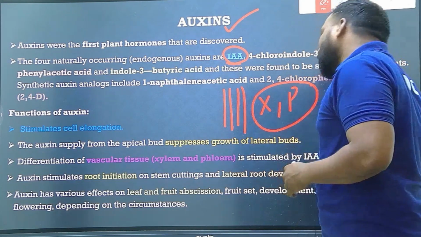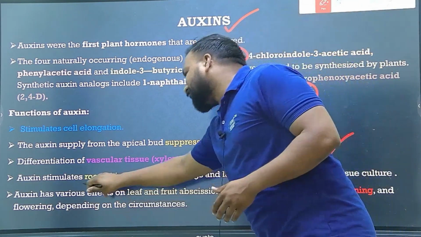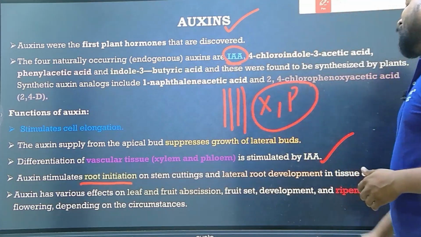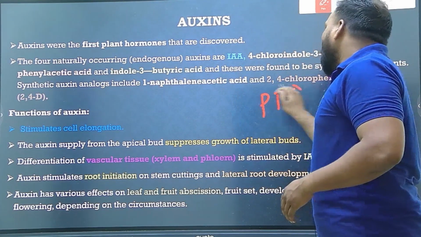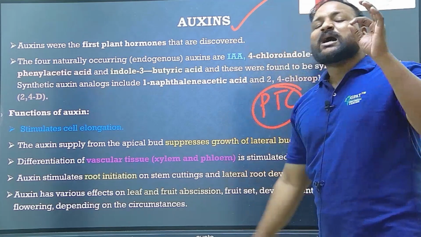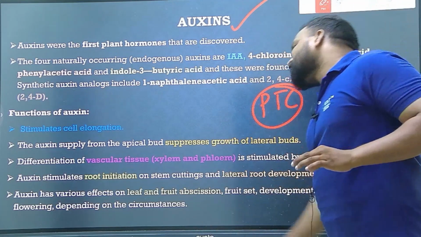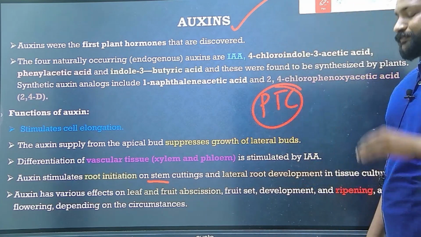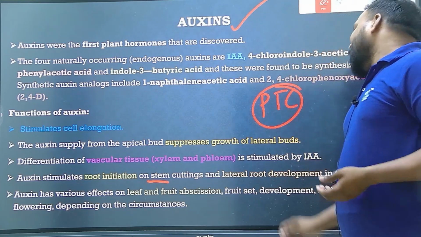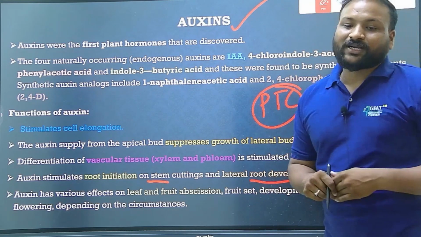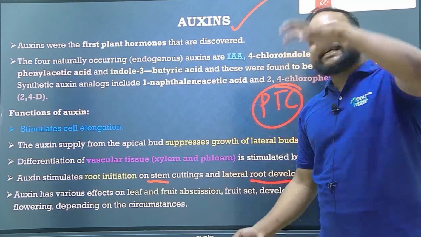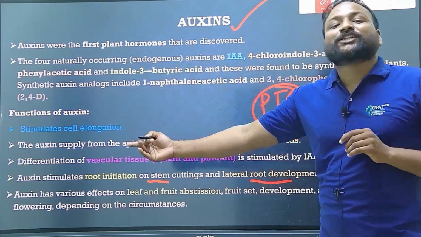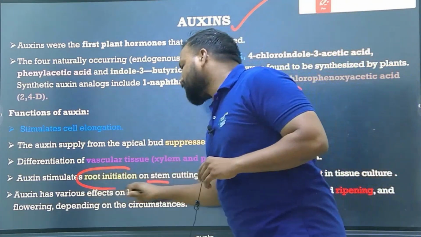And that's one of the other functions. Auxins also stimulate root initiation on stem cuttings. That's the reason that in plant tissue culture, auxin is a very, very important hormone, especially for stem culture and root culture as well. If you add this auxin to any part of the plant in a suitable medium, it can initiate roots. That's the reason root initiation is done.